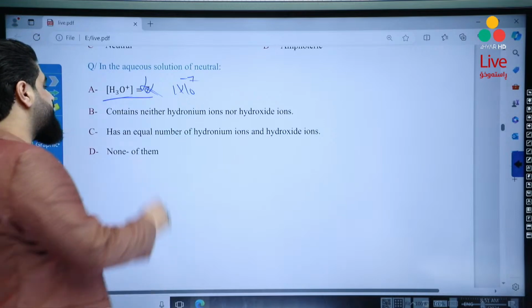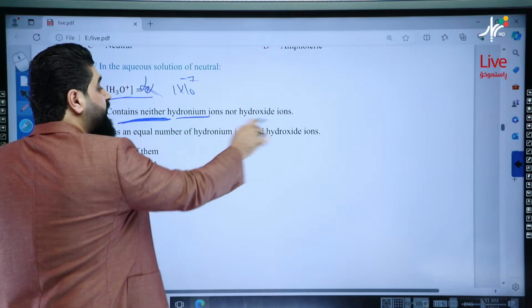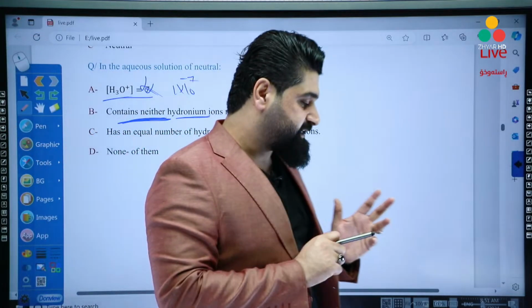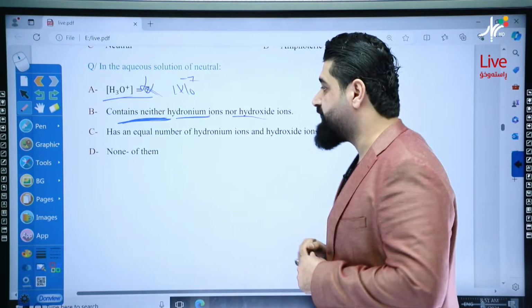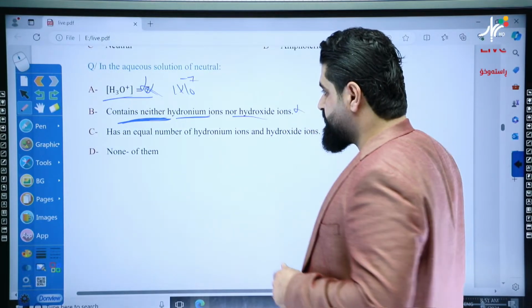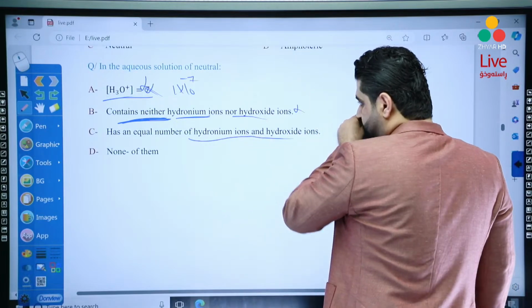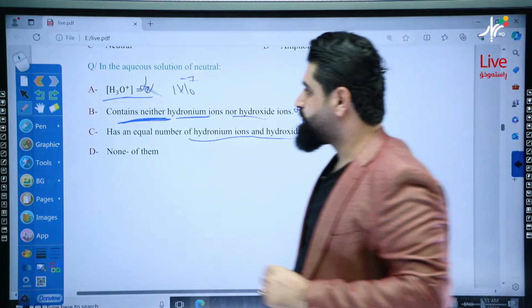Well, mister, I know that anywhere we have hydronium ion and hydroxide ion. It's not important, doesn't matter whether it's acidic, basic, or neutral. There must be hydronium and hydroxide ion. So this is wrong. Has an equal number of hydronium ions and hydroxide ions. Yeah, it looks good. So it's correct. Good?